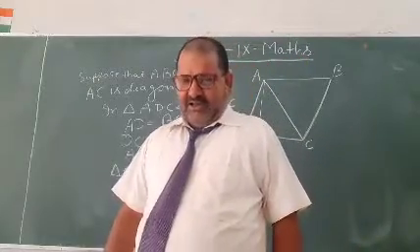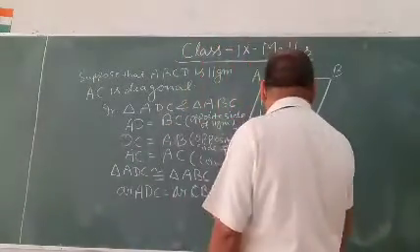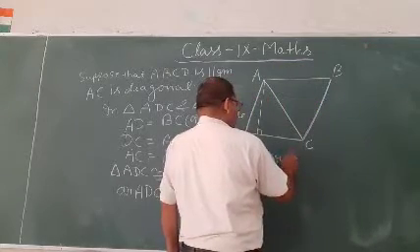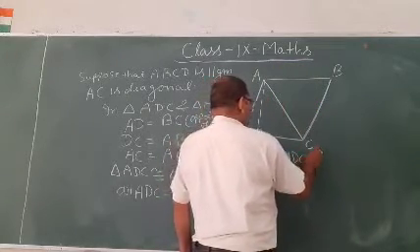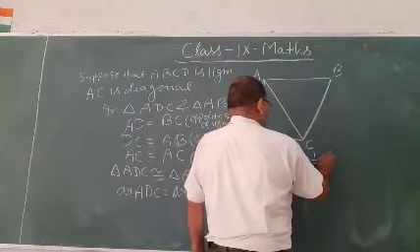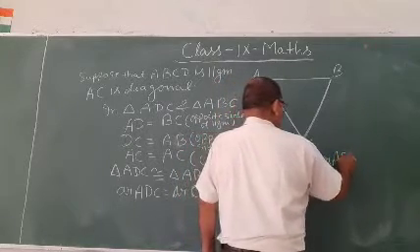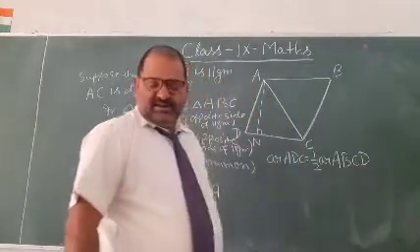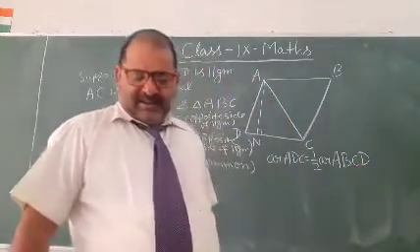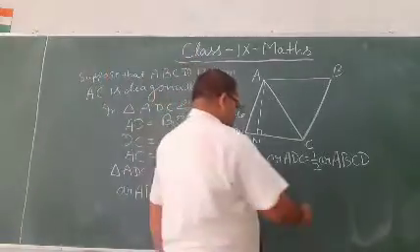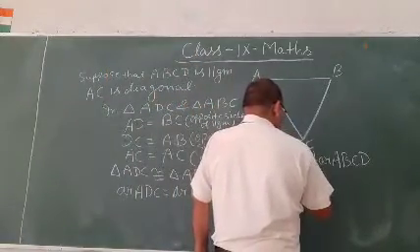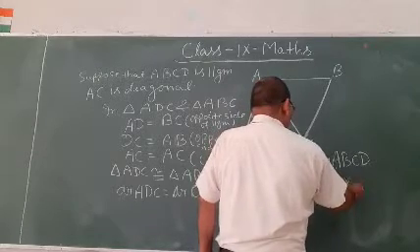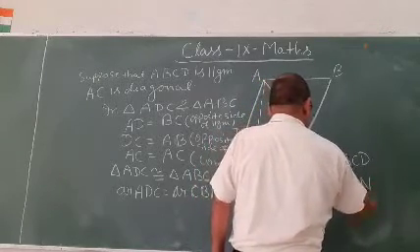Now the area of ADC equals 1 by 2 area of ABCD, and 1/2 BC into AM.